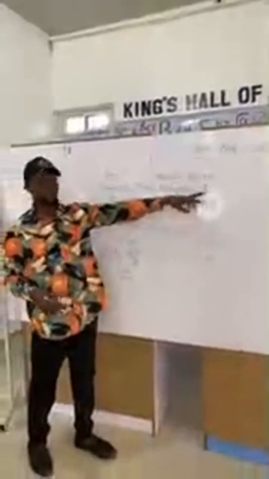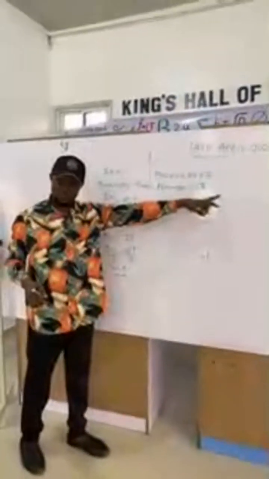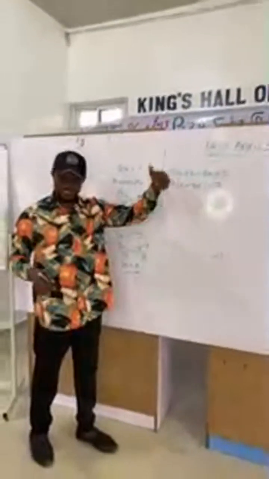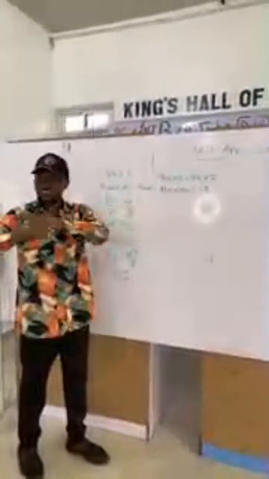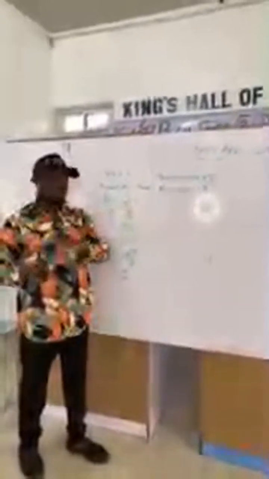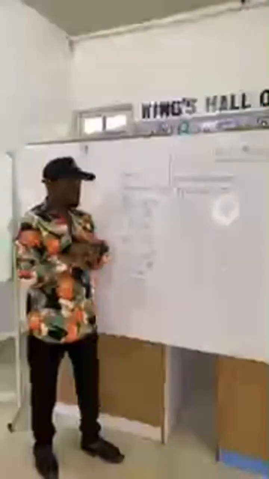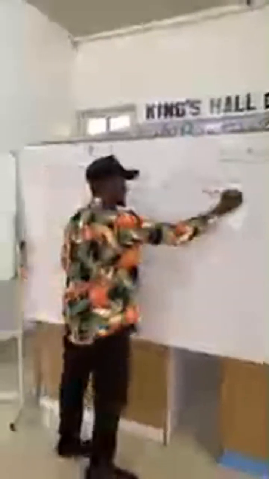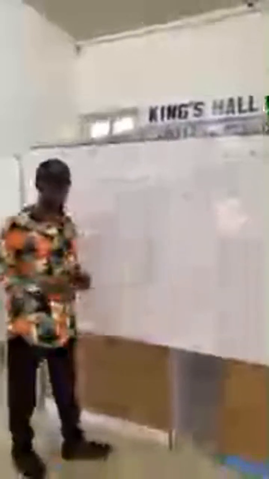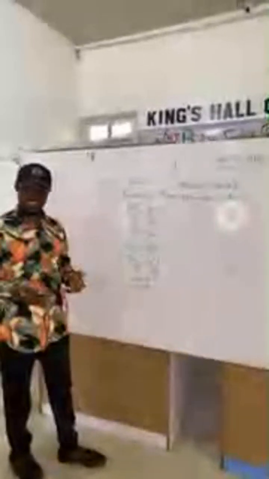The plus will now become what? Minus. So this is going to give us minus 2. Is that clear? You should understand that now.